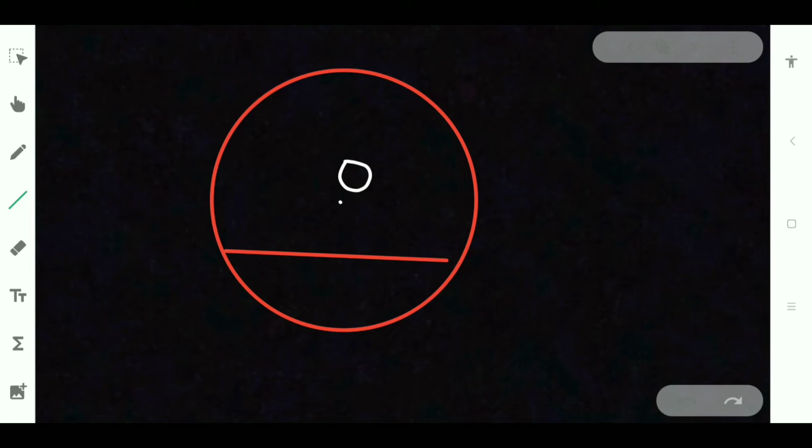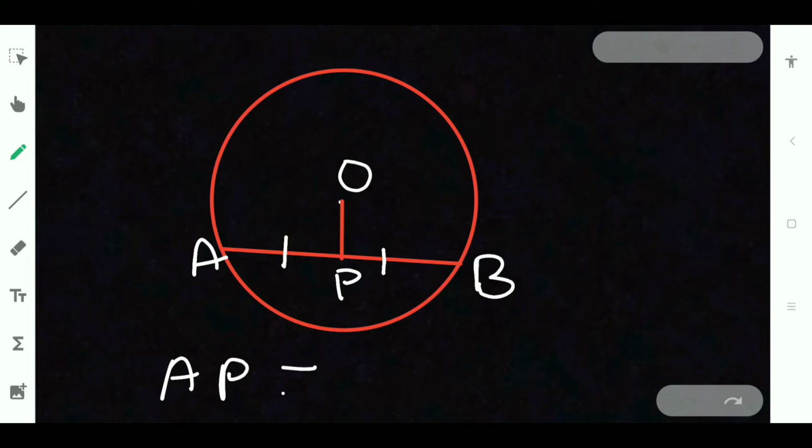This one is the chord. Bisect a chord is nothing but dividing the chord into two equal parts. If this is A, B, this is AB and let this point be P. So bisecting means AP is equal to PB. In the question they gave that it is bisecting the chord.